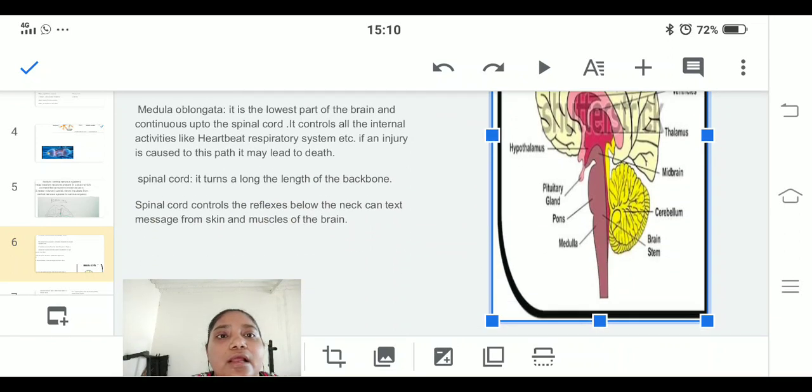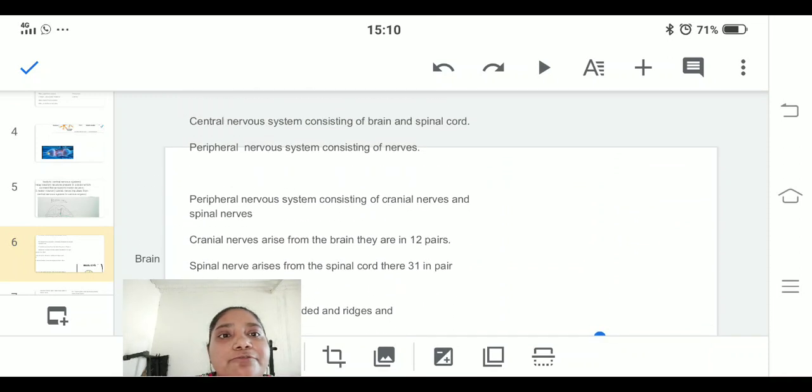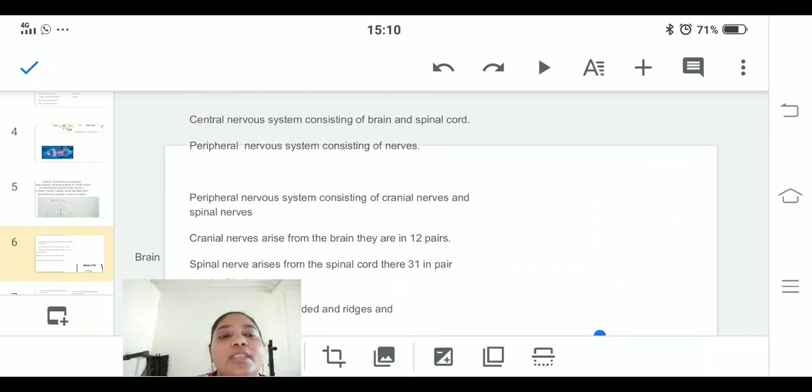Okay, let us move forward. Spinal cord. The spinal cord controls the reflex activities which are done below the neck. Okay, and it carries the messages from skin and muscles to the brain. Fine. Now let us move into the next one, the peripheral nervous system.